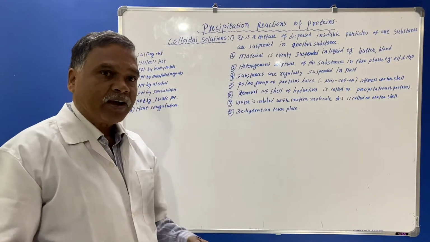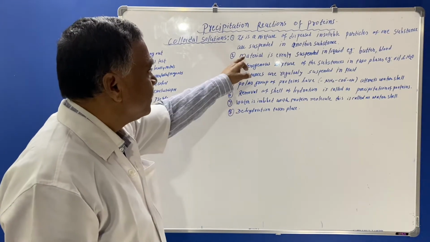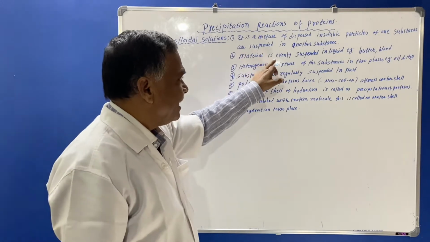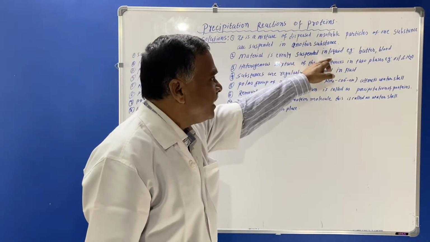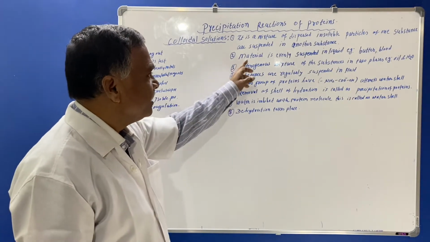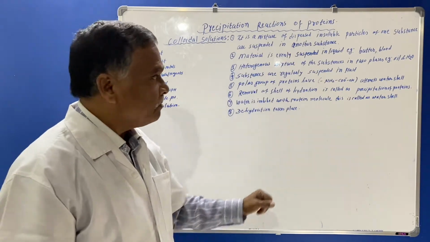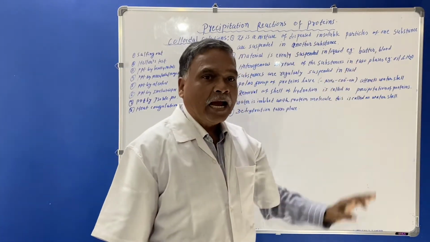You can define it in another manner also. Material is evenly suspended in liquid. Colloidal solutions are where the material is evenly suspended in liquid. Example, butter and blood.